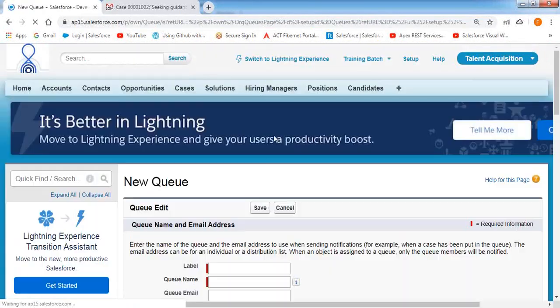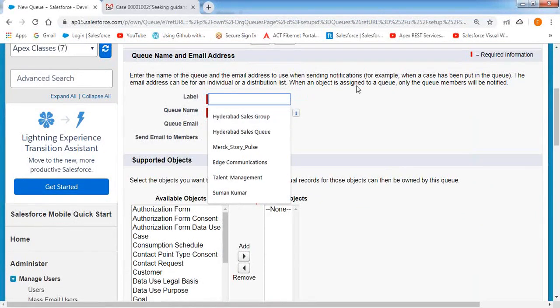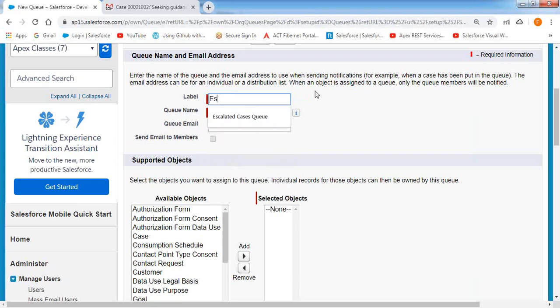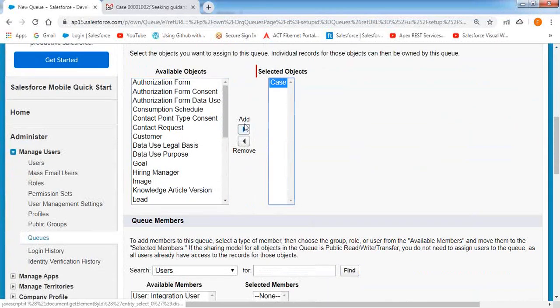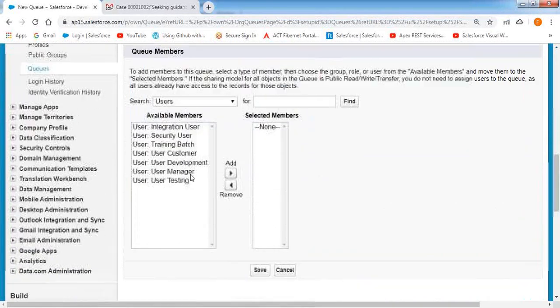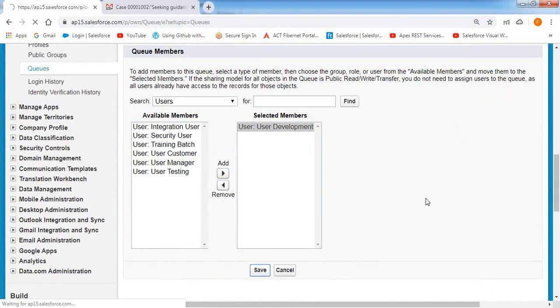I am adding one more queue also, the escalated cases queue. I am giving the queue email ID here. I am adding the case object as a supporting object. The development user will be the member here.